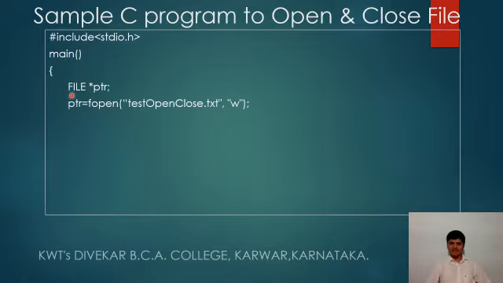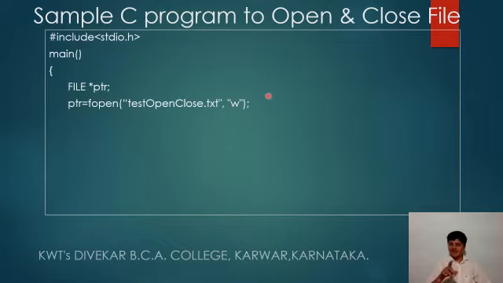In the beginning we have to declare a file pointer ptr. So this is the file pointer variable, and the second statement says the file pointer ptr is equal to fopen and the file name. Here the name of the file is testopenclose.txt, and this file is opened in write mode.